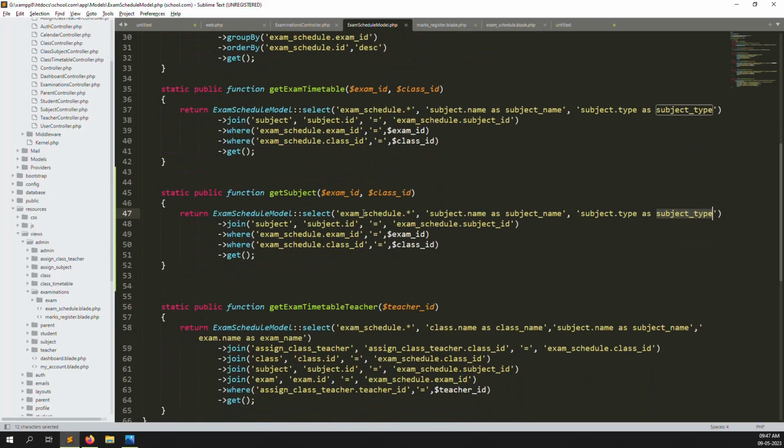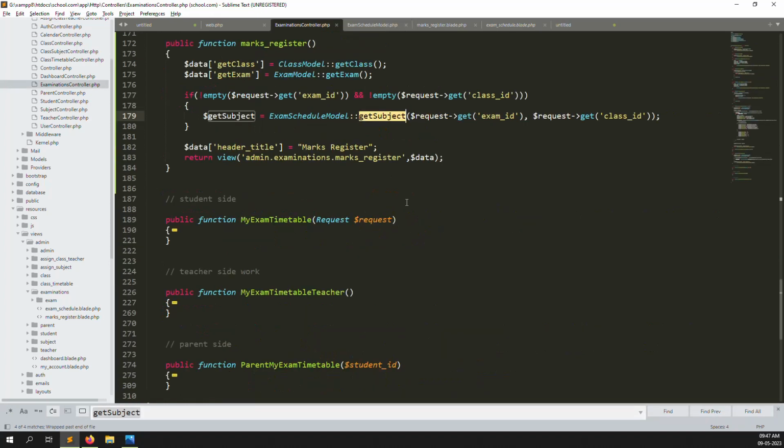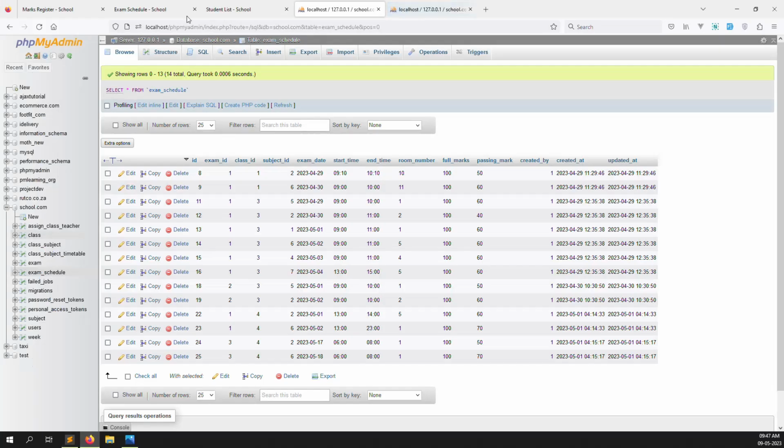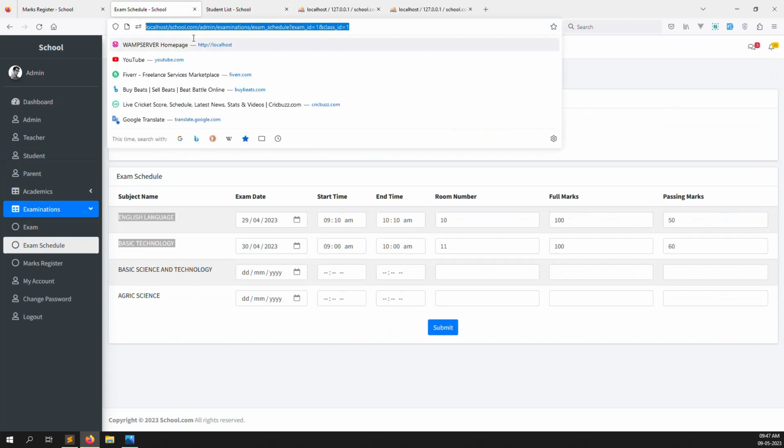You can see here exam scheduling.*, and after that we made a join query, subjects.id and exam scheduling.subject id, and after that we made two where conditions, exam id and class id, because we have passed two parameters inside get subject. You can see it here. Okay, so let's make a dd and check whether we get the subject or not. Okay, so just go back again and refresh the page.